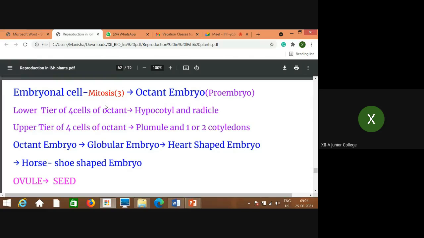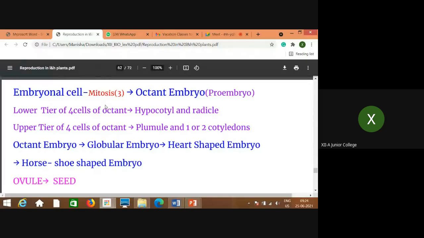So 3 consecutive mitotic divisions take place in the embryonal cell, and the result of 3 mitotic divisions is called the octant embryo. That is a part of the pro-embryo, or this is also called the pro-embryo. That means when the first mitotic division takes place, from the single embryonal cell, 2 cells are produced.